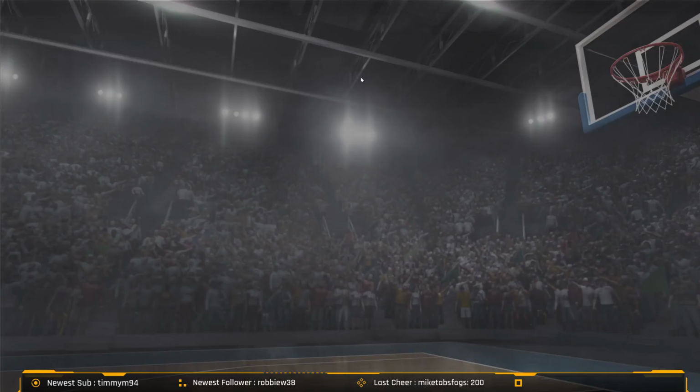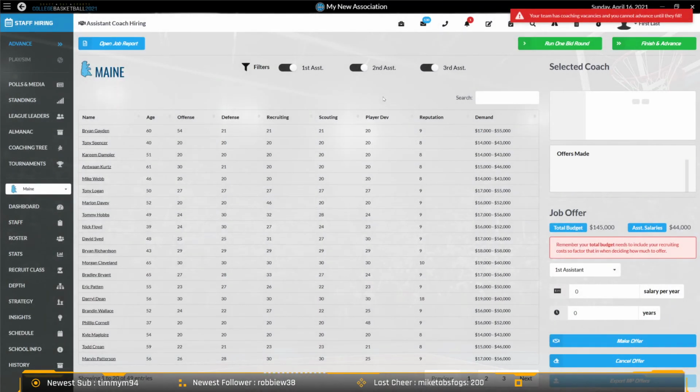So those are two changes. There's a couple other things I'm working on that I haven't gotten to yet on the assistant coach side, but I'm working on making this side of it feel a little bit less like guesswork and a little bit more like you have more control of it.